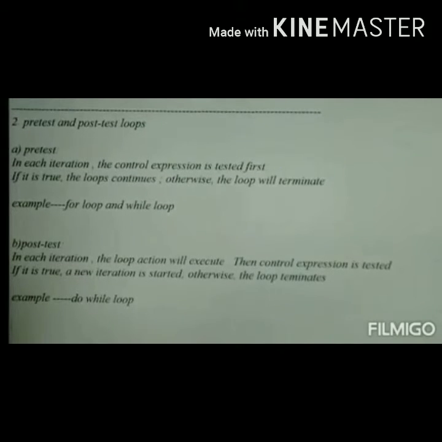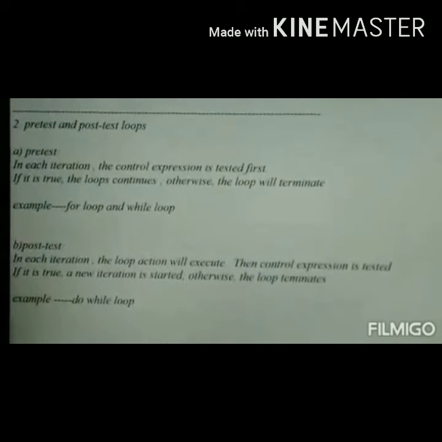In pre-test loops, the condition is checked before we start and at the beginning of each iteration. That means the action will be performed if and only if the condition is tested under true. If it is true, then only the actions will be performed. If the condition fails, then the loop will be terminated. For pre-test loops, examples are for loop and while loop. We will discuss these 2 loops later.